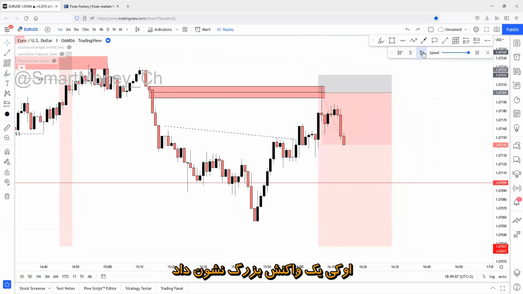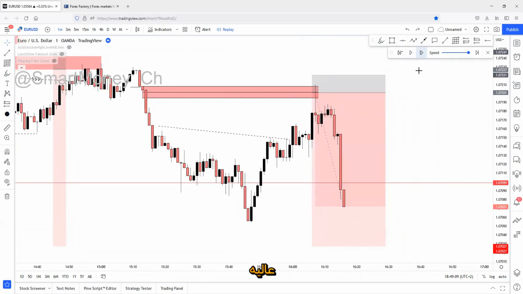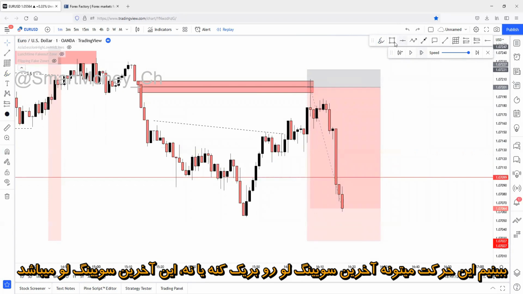No, there's a reaction once again. Okay, there's a reaction. Huge reaction. Perfect. Let's see if this movement can break below the less recent swing low. This is the less recent swing low.